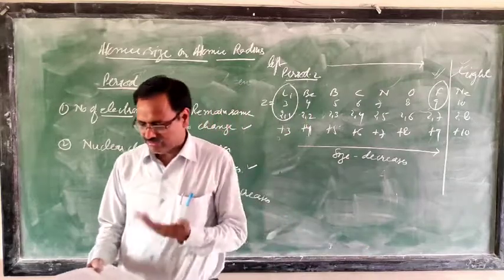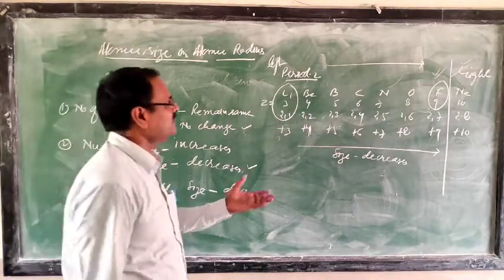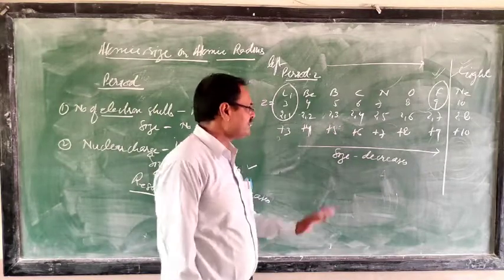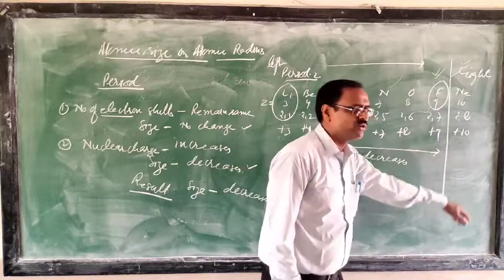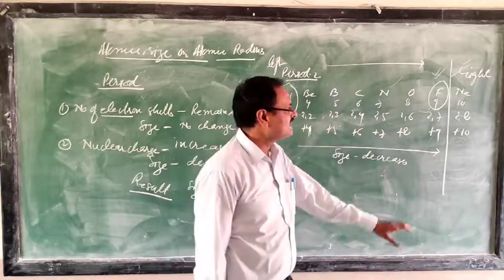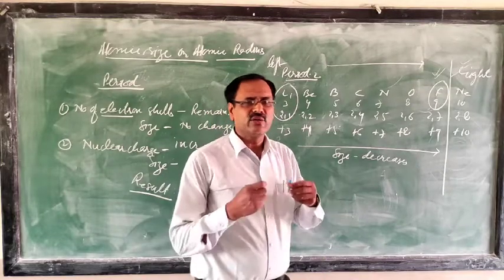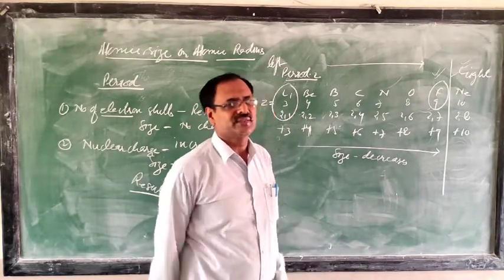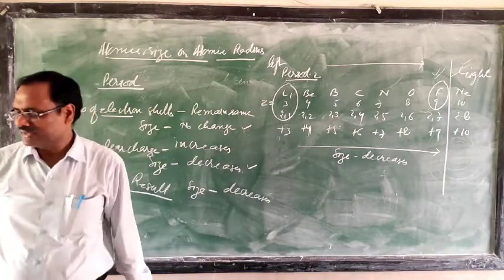This is given in the book in that language, but if you want to write it yourself, you can. When we move in a period from left to right, atomic size decreases up to the halogens, and after that for noble gases it increases. What is the reason? For noble gases the octet is complete, and there is inter-electronic repulsion, so the force of attraction from the nucleus decreases. As a result, atomic size increases.